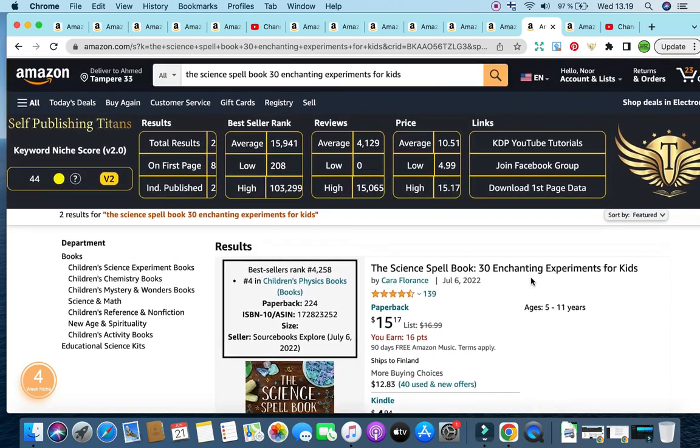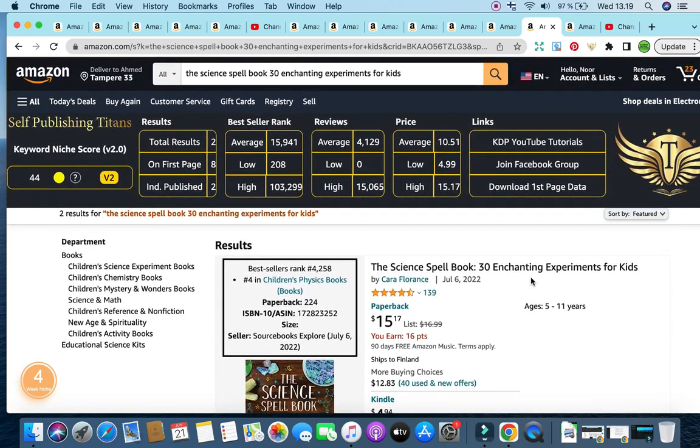So this is a great keyword that you can make your own unique book without copying the original one, without copying the title or the interior. And you can also use ChatGPT to come up with the 30 enchanting experiments for kids. Just make sure you give it the right prompt, give it a detailed prompt, and also make sure that the information that ChatGPT gives you, you take it to, for example, a rephraser such as Quillbot.